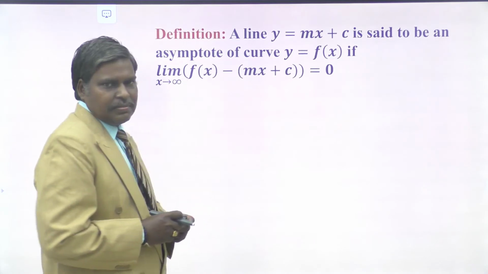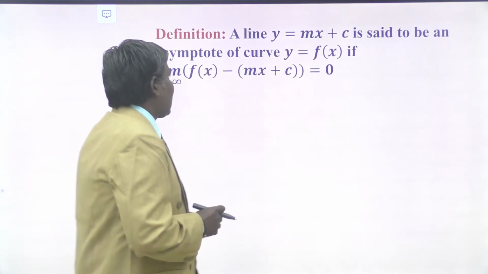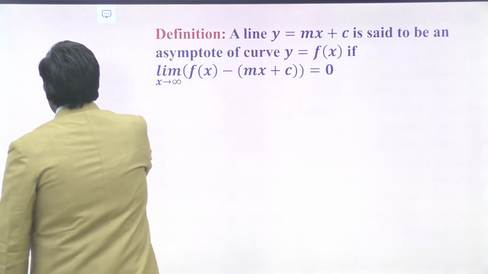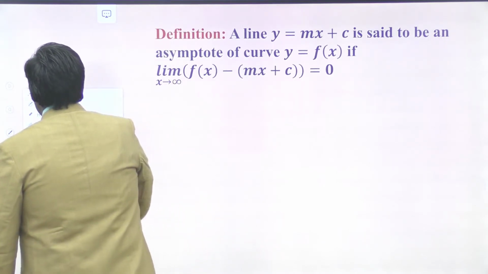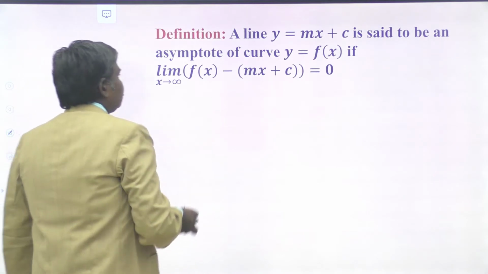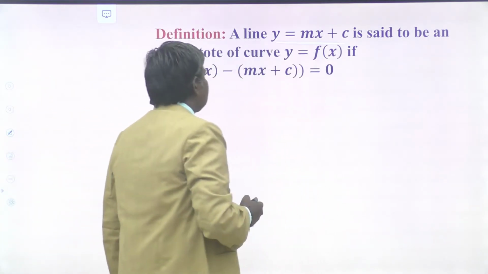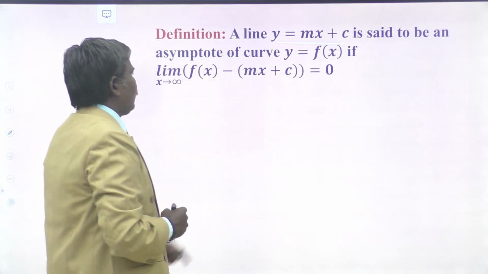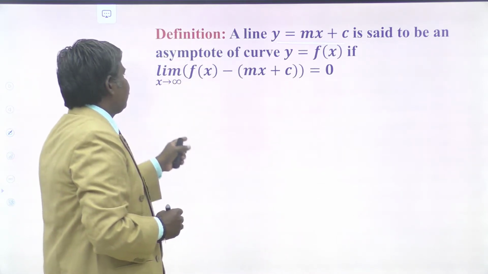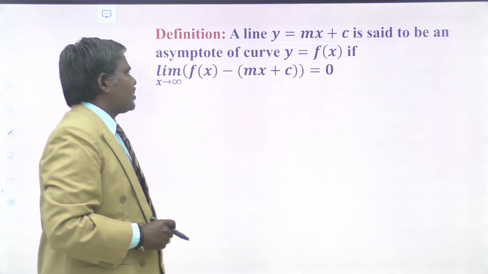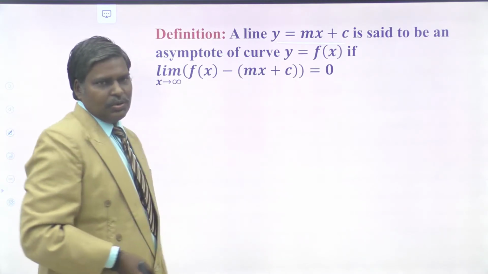This is the definition. Suppose a line y equal to mx plus c is said to be an asymptote of the curve. The curve may be either hyperbola or whatever it may be. y equal to mx plus c is said to be an asymptote of the curve y equal to f of x if limit x tends to infinity of f of x minus (mx plus c) is equal to 0.